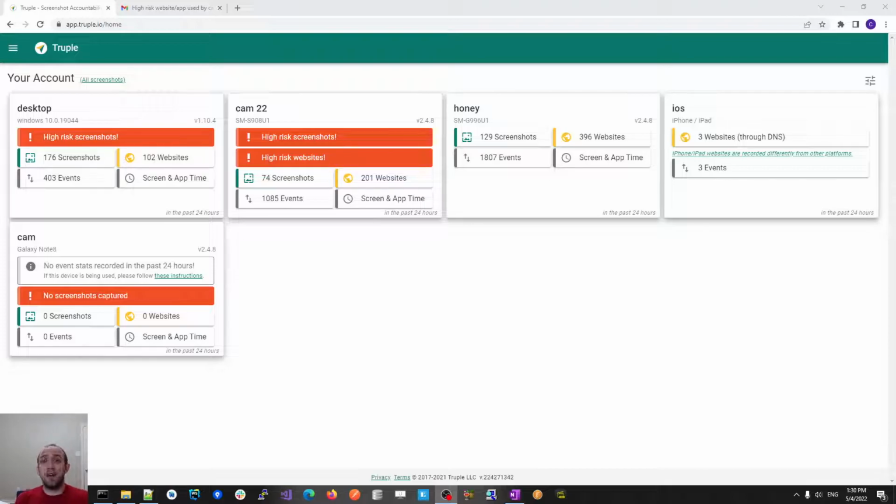But say you have a detrimental online habit, some sort of habit that you want to quit. So for example, pornography is a common one. Truple can help in that situation. If there's an adult who wants to quit, they can have Truple monitor their activity and then send reports to either their spouse or a pastor or a trusted friend, somebody that they have chosen and asked to be their accountability partner to help them to overcome that bad online habit.